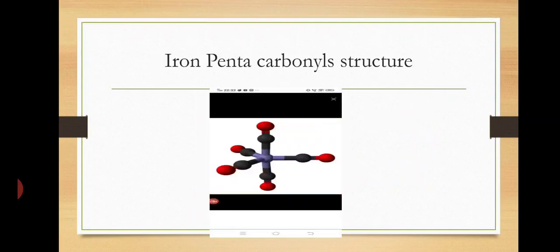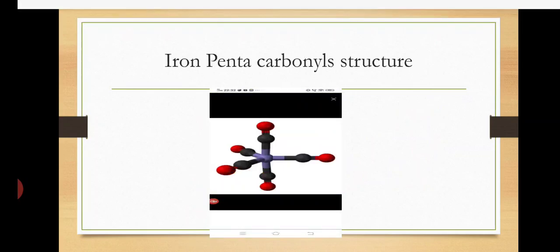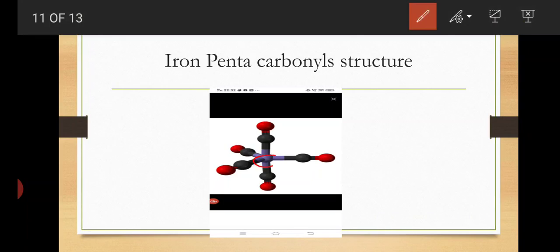Next is iron pentacarbonyl. Here in iron pentacarbonyl, the central metal atom is iron and this Fe combines with 5 CO molecules and forms iron pentacarbonyl.